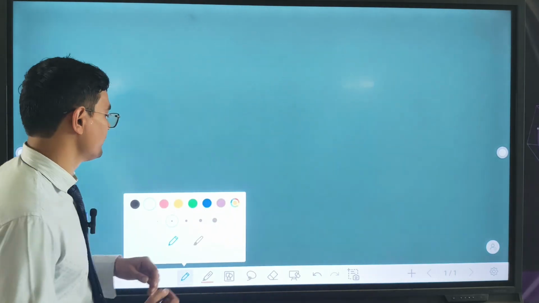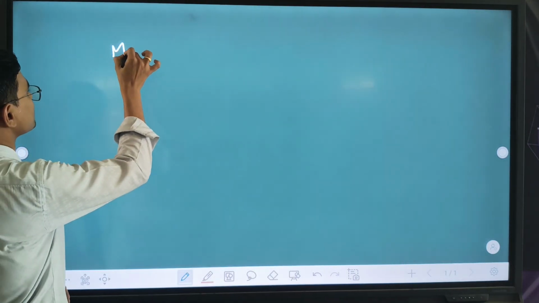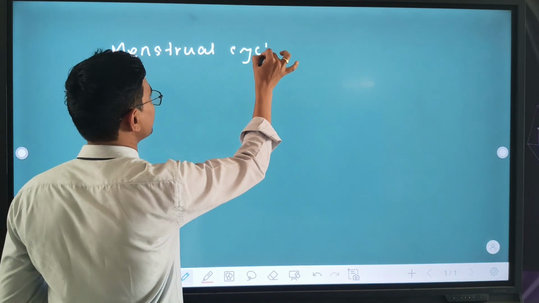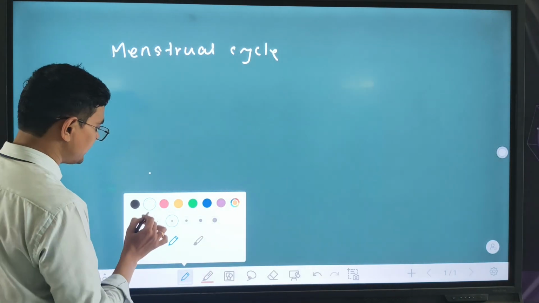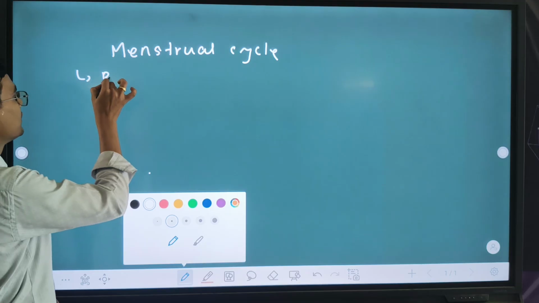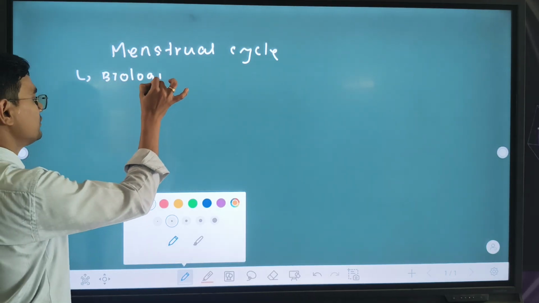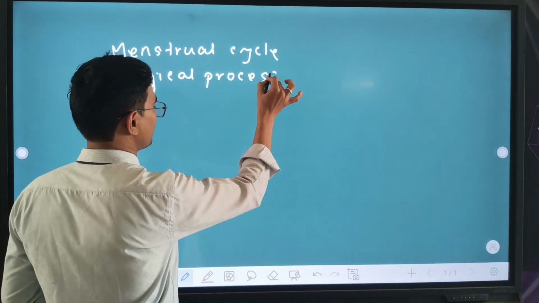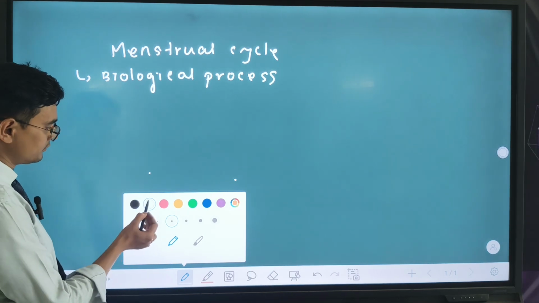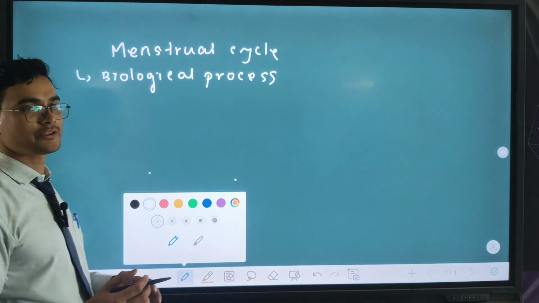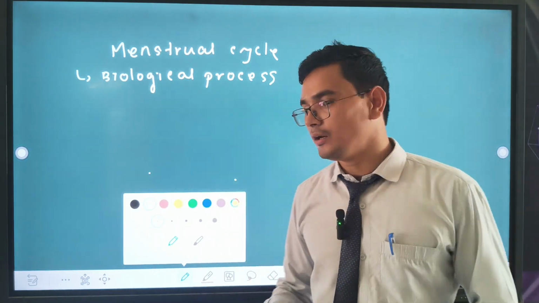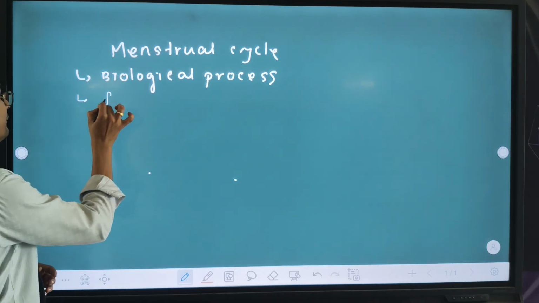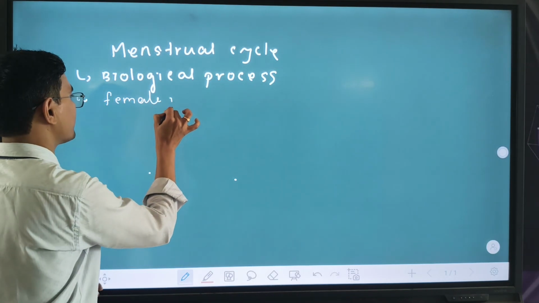Now we discuss what the menstrual cycle is. The menstrual cycle is a biological process. Here the first menstrual cycle is called menarche. It occurs only in female primates.